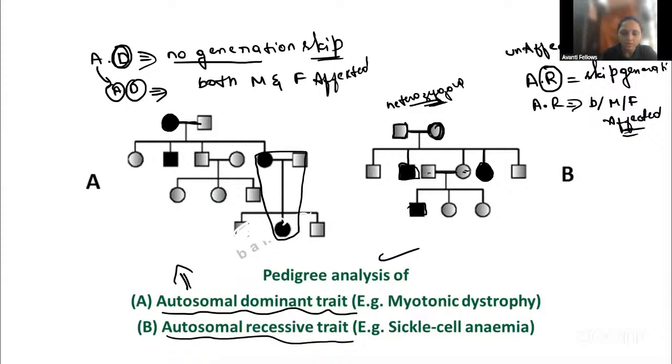Here you can see that in the recessive, there is skipping of generation. The parents are not having the disease, but the progeny is having the disease. Here you can see parents 1 and 2. These parents are not having the disease, but here 3 children are there, and one of the children is affected. So this is called skipping of generation. Did you understand this trick? I think you all know this trick.